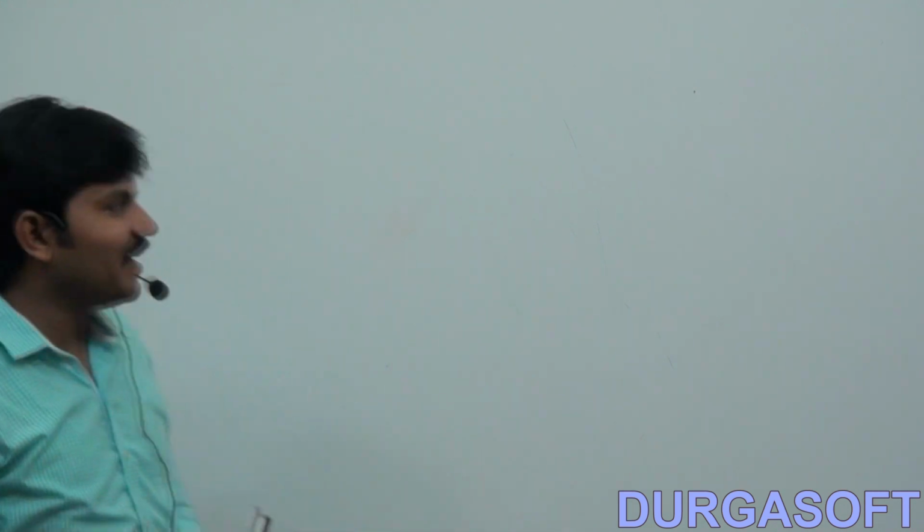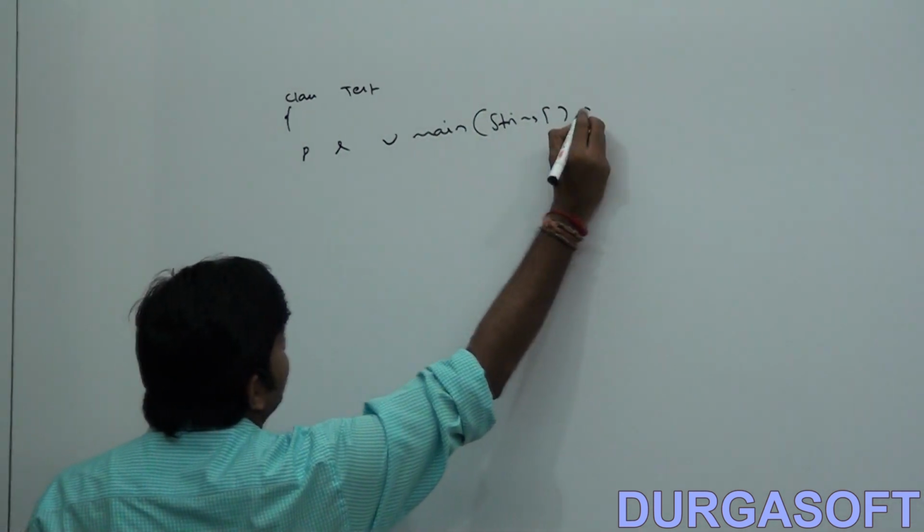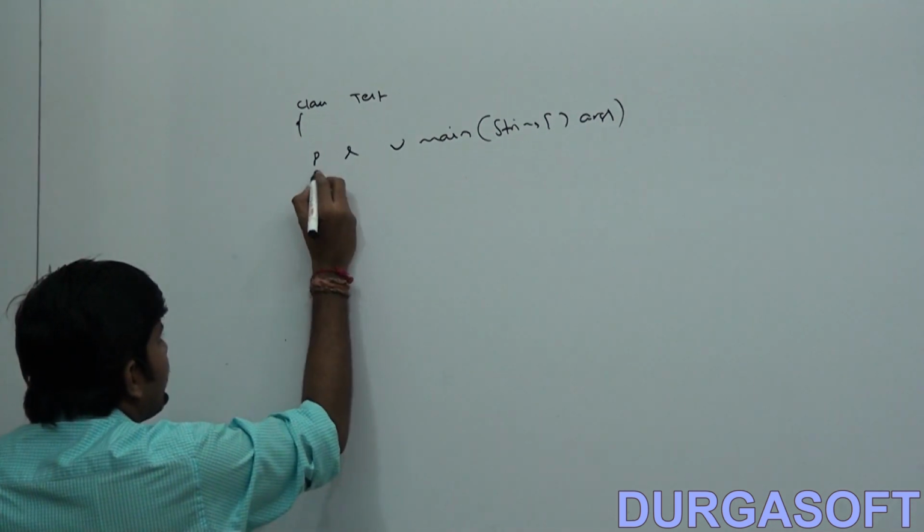Say the invigilator gave the question: write a program to find the square of a given number. Look at how very smart people are going to write it. Class Test, public static void main, String array args.